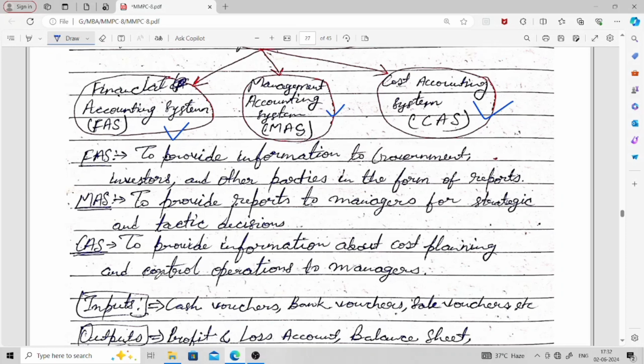You can see on your screen that these are three outcomes of financial information.